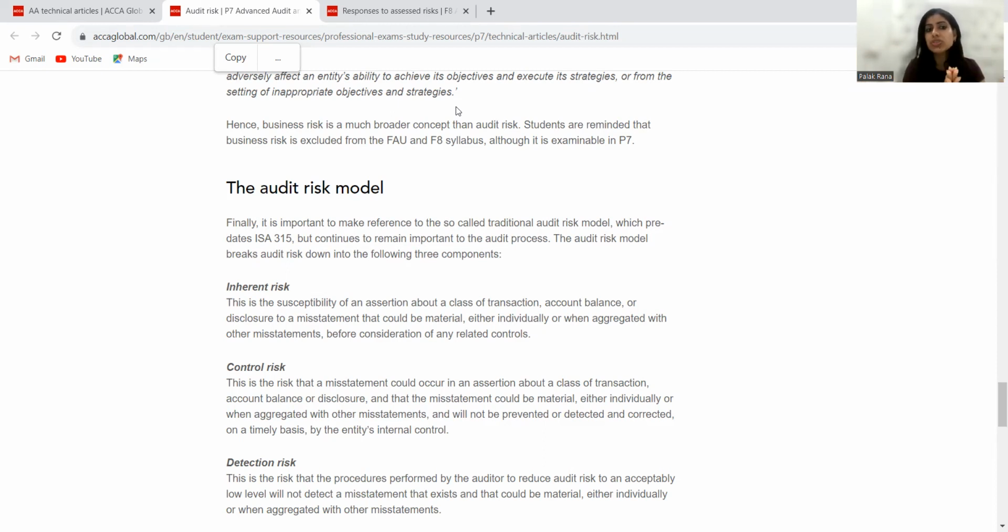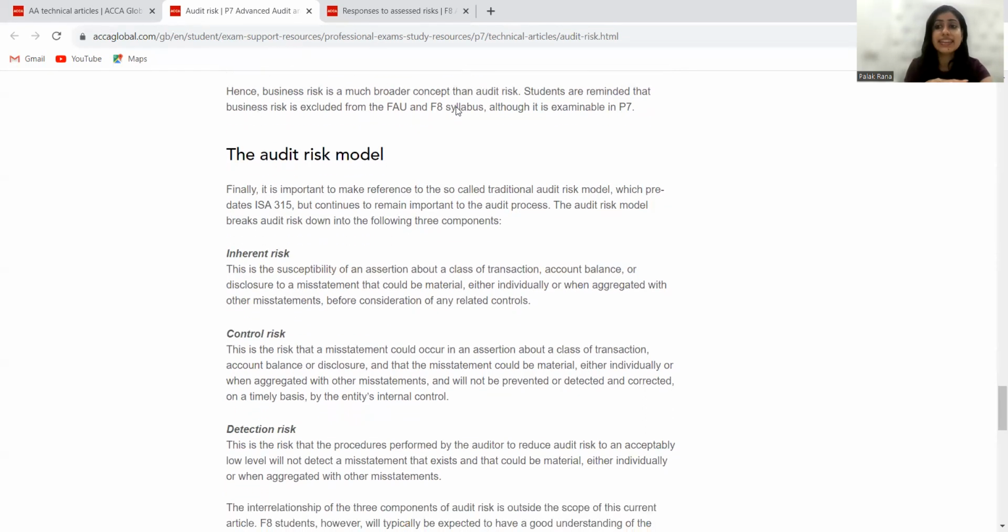Now, the most important thing is that detection risk arises due to mistakes or situations created by my auditor. It's not the responsibility of management. This risk arises because my auditor is unable to detect or correct the material misstatement, either at the individual or aggregate level. And detection risk is also subdivided into sampling and non-sampling risk.